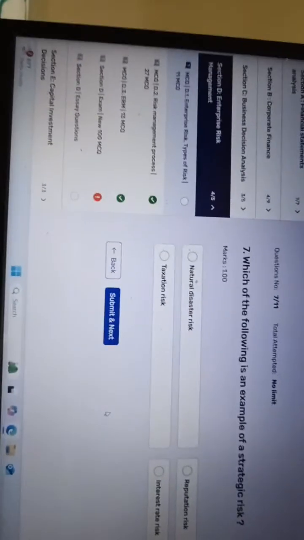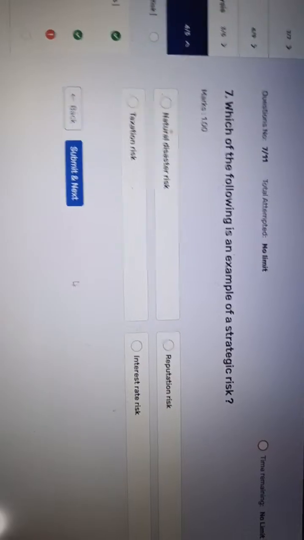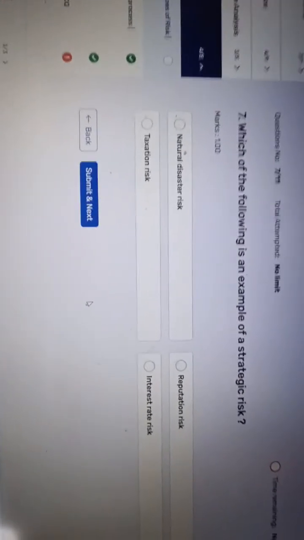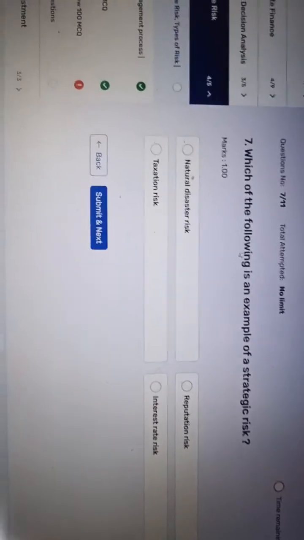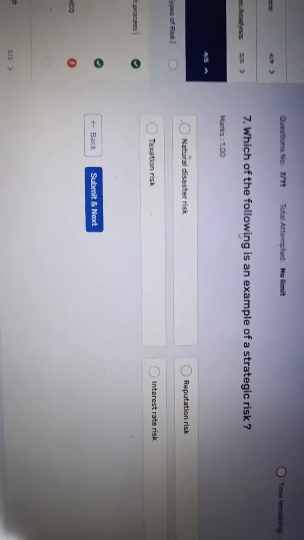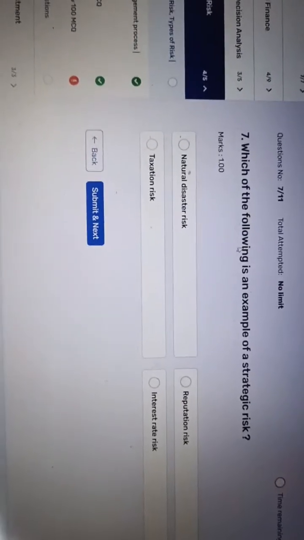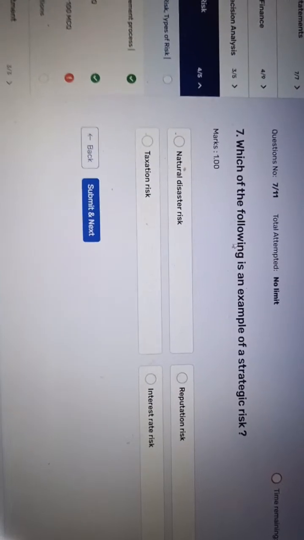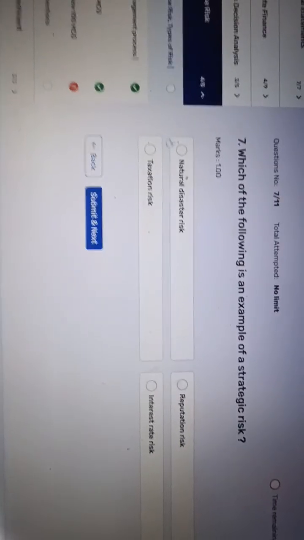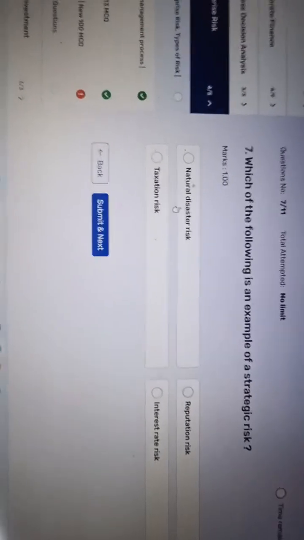Now we are in question number 7. Which of the following is an example of strategic risk, right? Natural disaster. Disaster, I already told you, is a hazard risk, right?